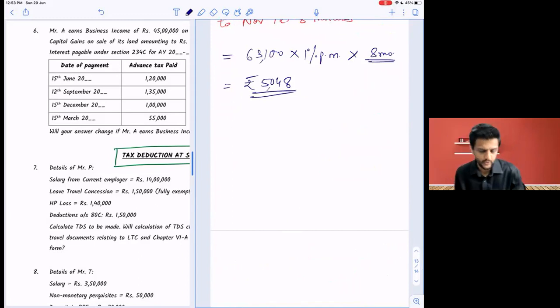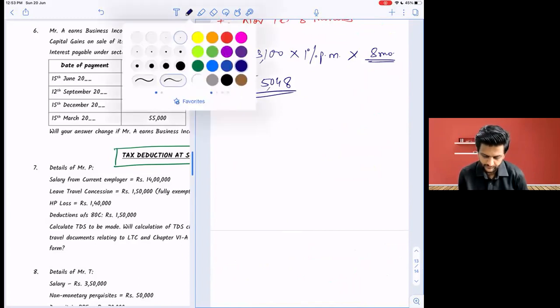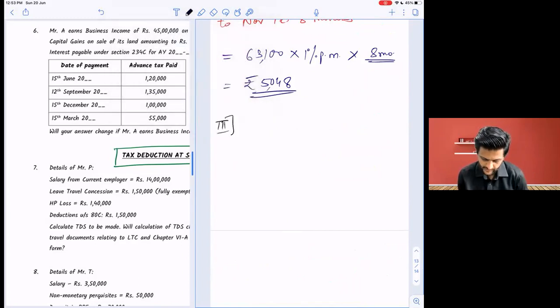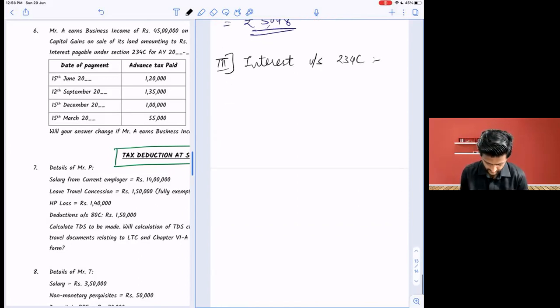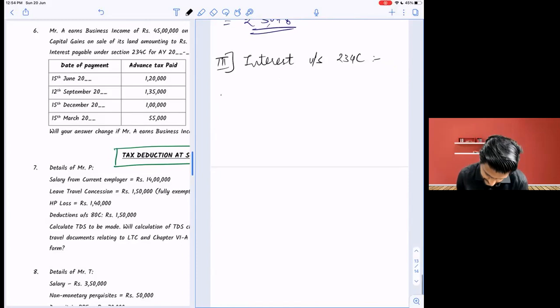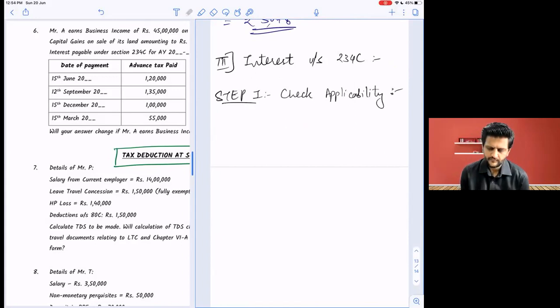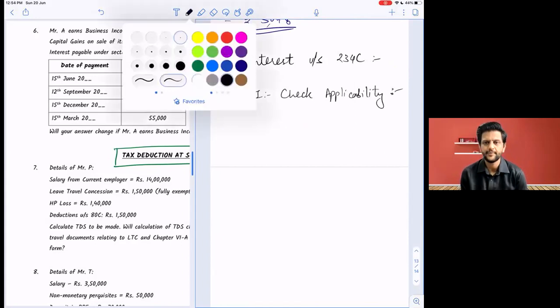I think we will be able to cover only one question today. Case number 3, which one? 234C. There are 2 steps. Pay attention. Step 1 is what? Remember or no? Applicability. Check applicability.